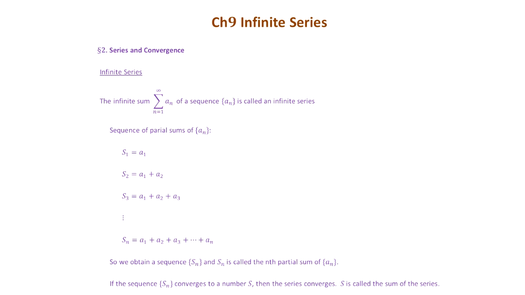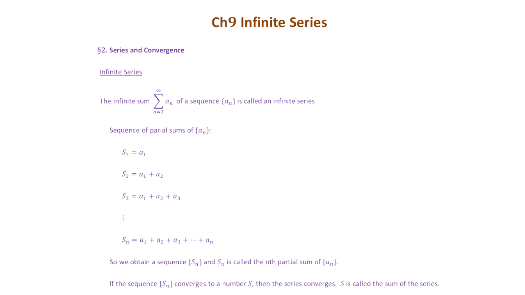So then we can just consider the sequence S_n. What we can see is if the sequence S_n converges to a number S, what does it mean? It means when n approaches infinity, S_n will be approaching the total sum of all the terms, right?